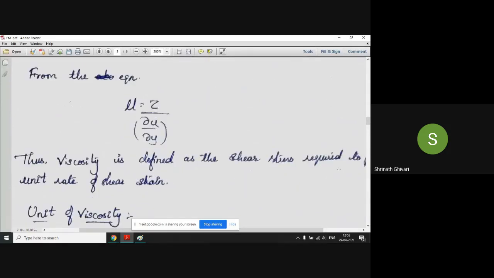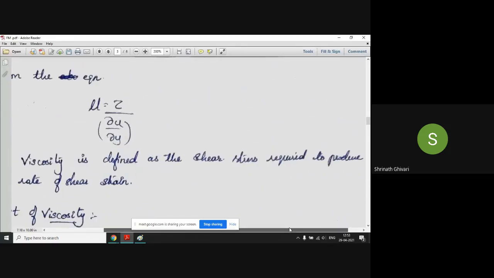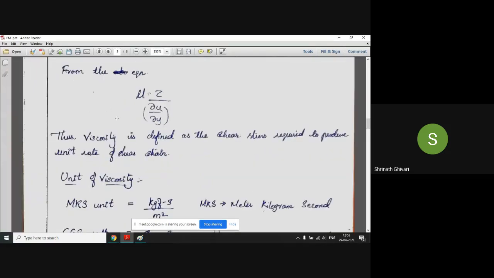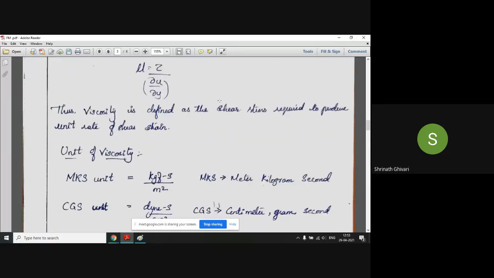So viscosity is defined as the shear stress required to produce a unit rate of shear strain. So the shear stress required to produce a unit rate of shear strain is the viscosity. This is another definition of viscosity with respect to the empirical formula which we have got.